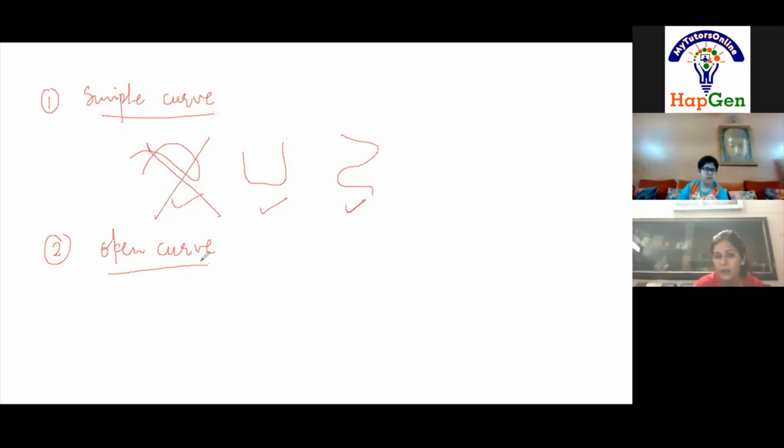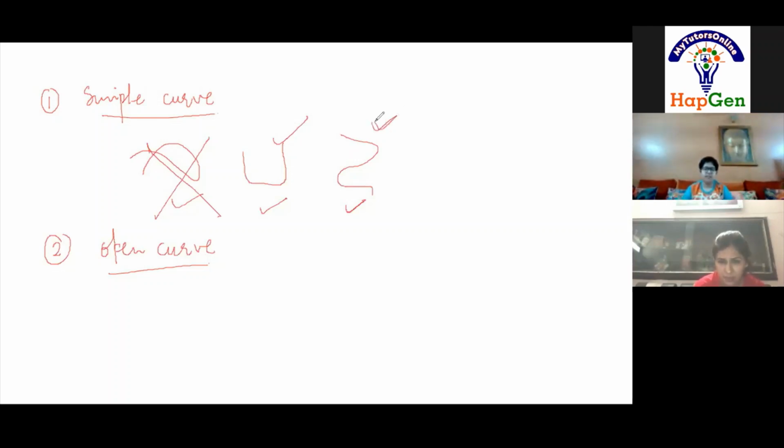Open curve, open. Then what does it mean? The figure you made in the simple curve, the second one, it is like that. It is open. But why is it open? Because it is like a box, but it doesn't have a lid.